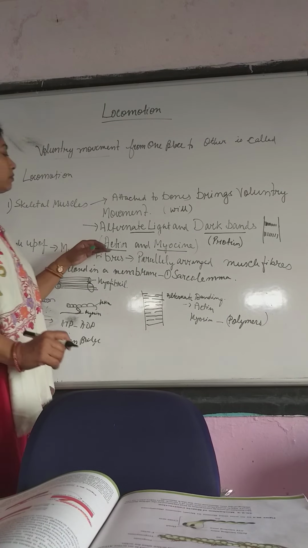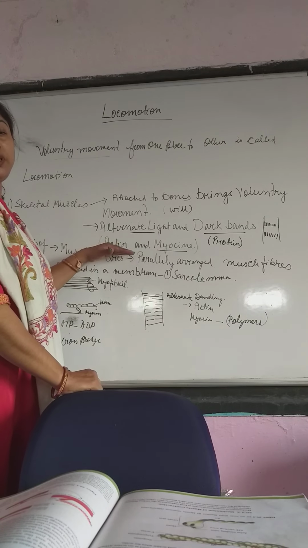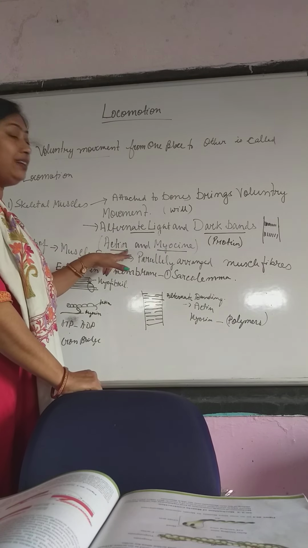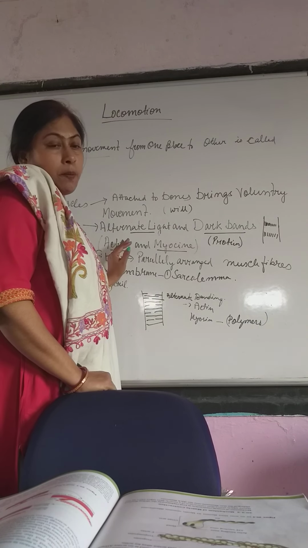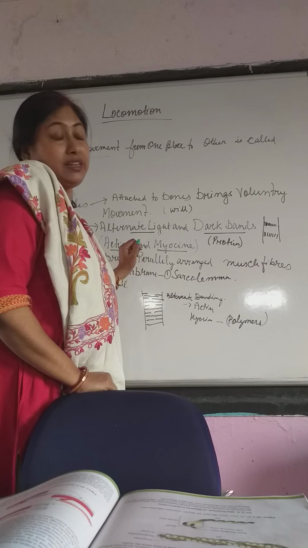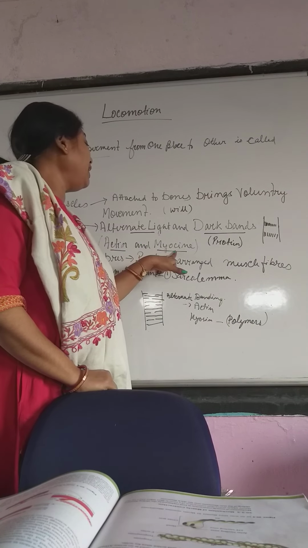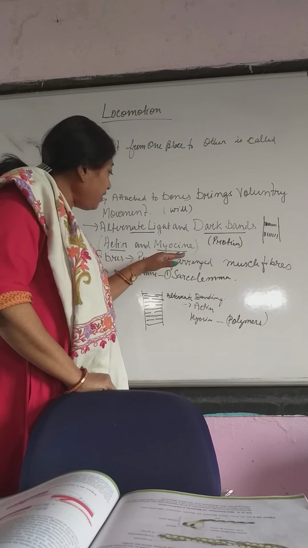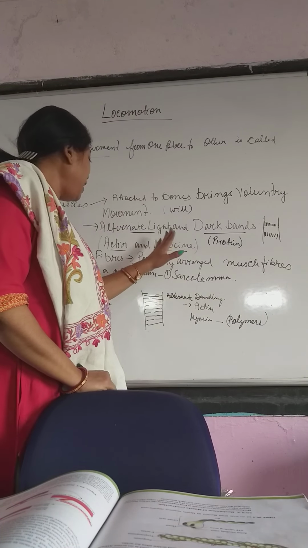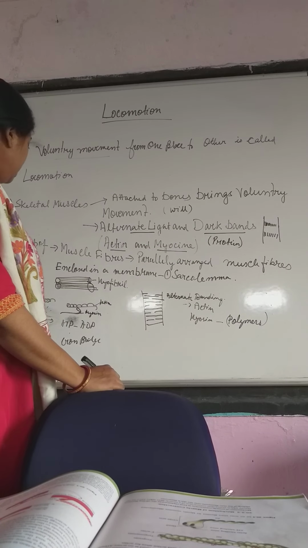So myosin and actin, they form this. Actin is actually the part that brings about the dark nature, and myosin is that part that pulls. That means contraction and relaxation is done through the myosin, and actin is actually the dark layer of protein that you see.